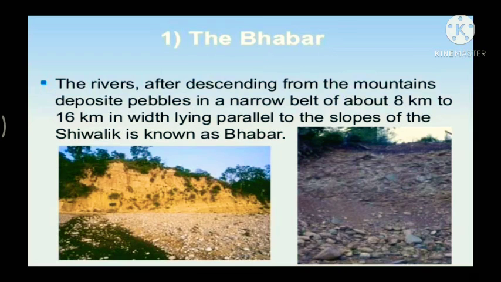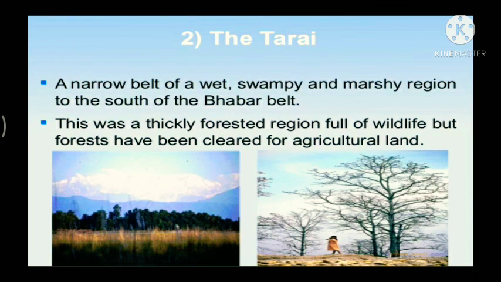All the streams disappear in this Bhabar belt. Next, south of this belt, the streams and rivers re-emerge and create a wet, swampy and marshy region, and this is known as Tarai. This was a thickly forested region full of wildlife, but these forests have been cleared to create agricultural land and to settle migrants from Pakistan after the partition took place.